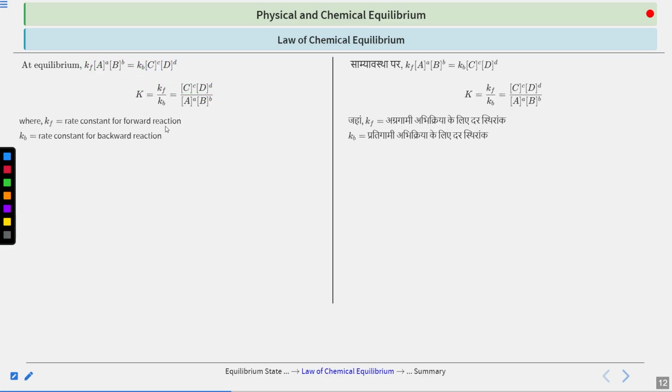Now here Kf, as I have told you, is the rate constant for forward reaction and Kb is the rate constant for backward reaction. This above expression is also called the law of chemical equilibrium. Clear? Okay.